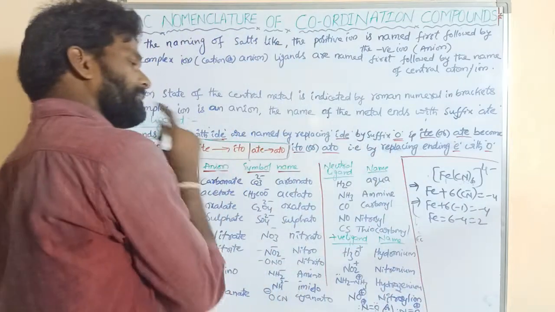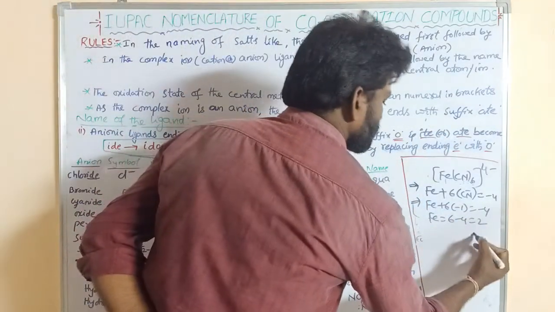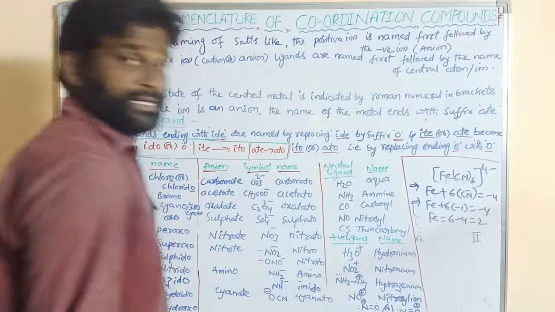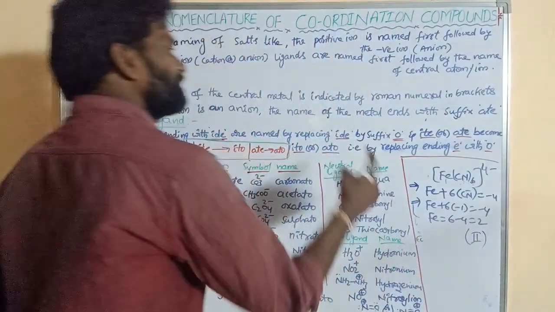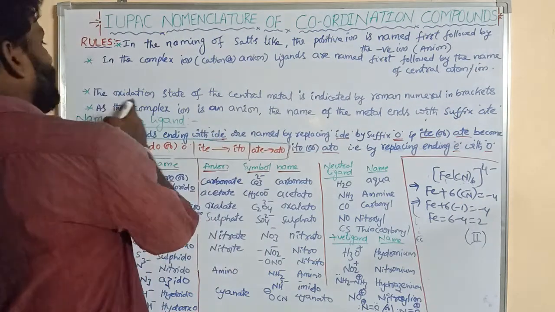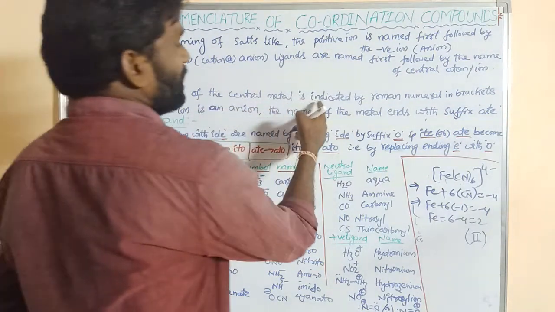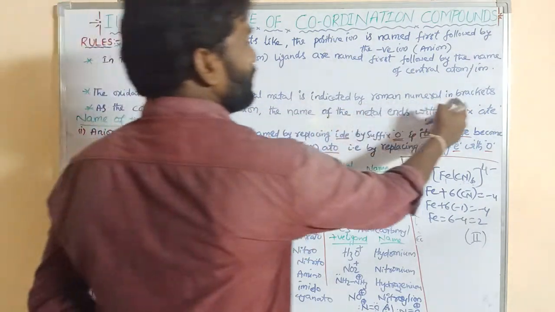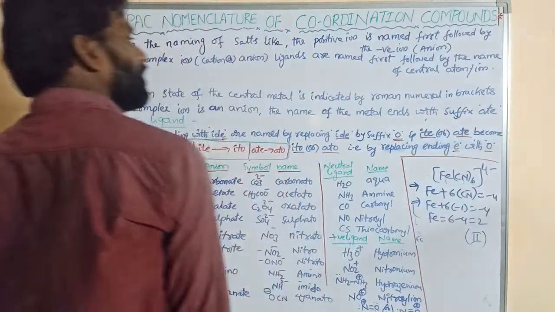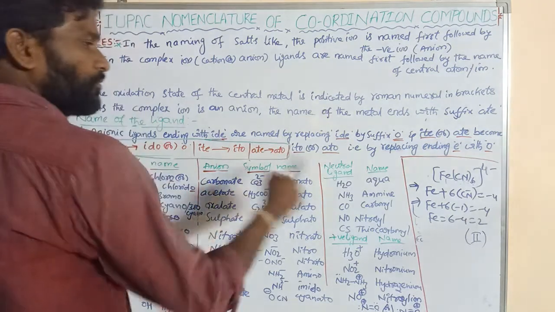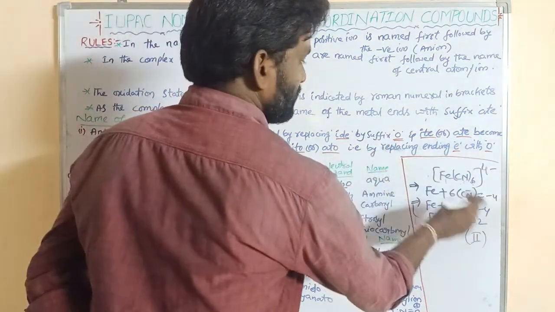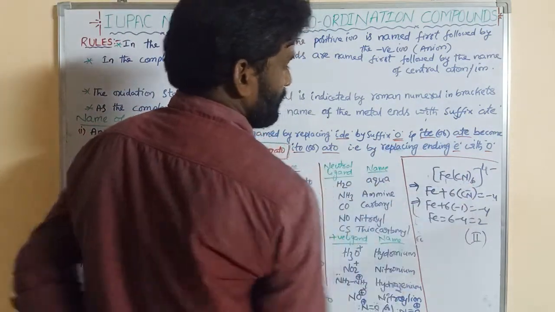That can be written in Roman numeral. How to write it? It is written in brackets at the end of the metal name. The oxidation state of the central metal atom is indicated by a Roman numeral in brackets. Right. Next, let us see how to calculate the oxidation state of the central metal atom in a complex ion in this way.